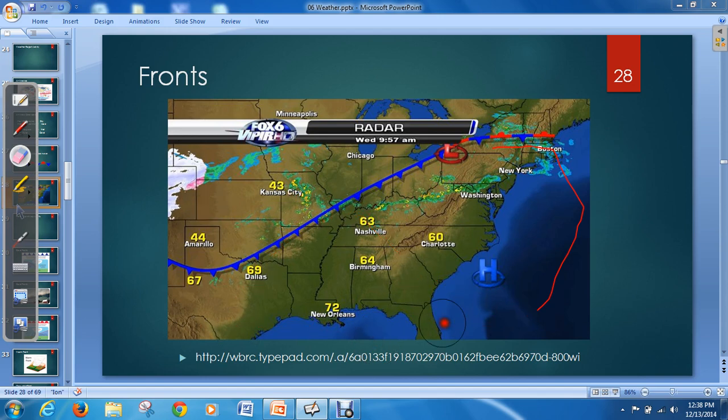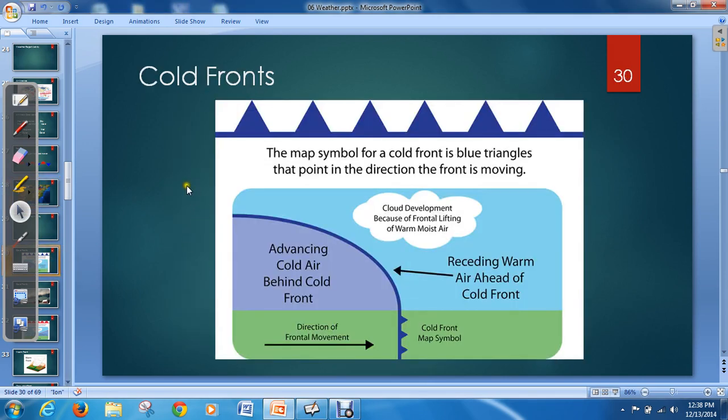The main one that you probably see in Utah the most is what we call a cold front. A cold front is represented by blue triangles. This is when an air mass of cold air is pushing on an air mass of warm air. It's kind of plowing through this air mass of warm air.